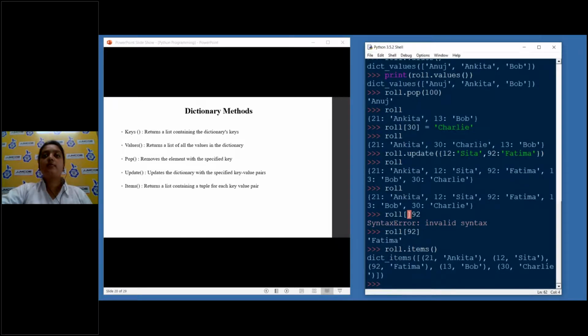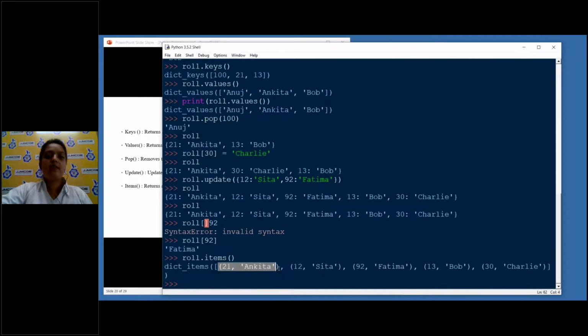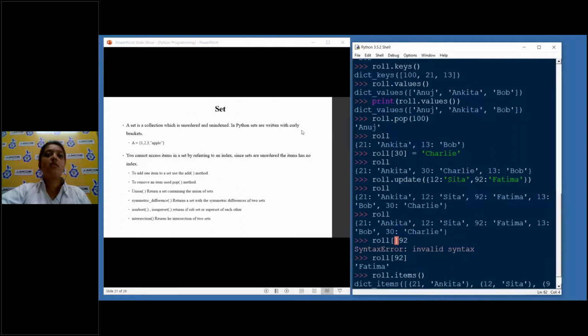I'll just maximize this. You can see the first tuple is the key 21 and Ankita. The second is again the key and Sita. And then 92, again the key and the value. So it's giving me a list with small ordered tuples. That is how you access all the items in a dictionary.